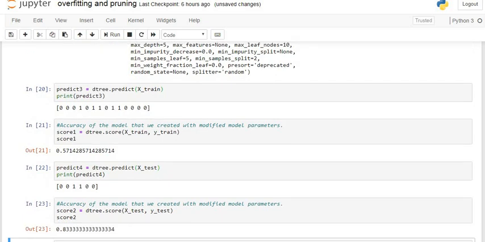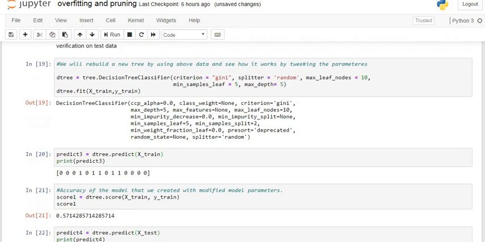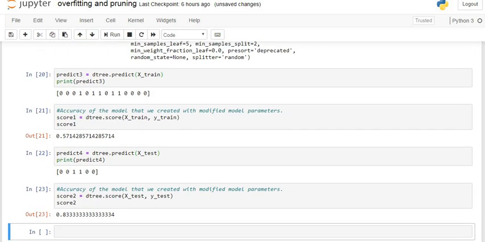That is, the model not only fits the training dataset well, it fits well to any dataset, that is the testing dataset or any other dataset containing the same variables. Now our model is a generalized model. It can fit any dataset containing the same variables, that is these three variables: age, gender and bout. So this is how to tackle the problem of overfitting by using pruning.